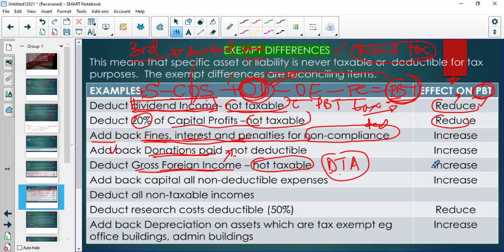Why did I say increase here? Because it's actually reduce. I wonder if I didn't make